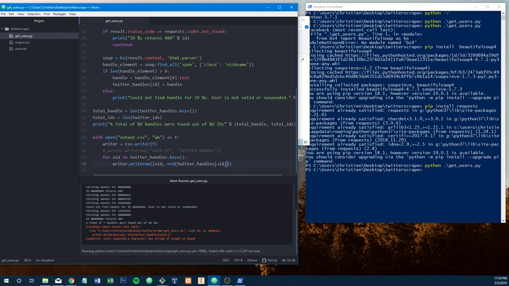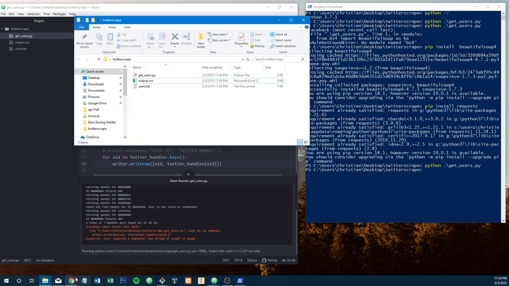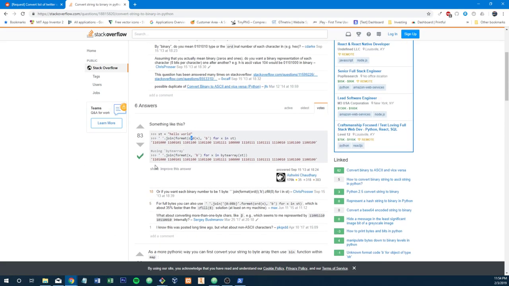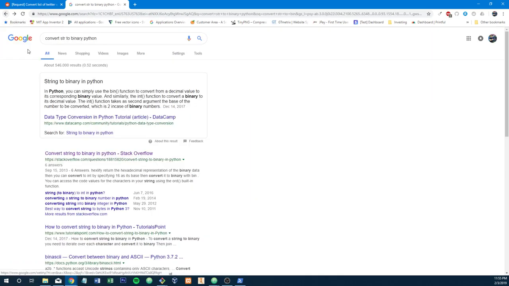Yeah. Okay, so ord is not our guy. We would have to iterate over and then join each one of them. That's kind of annoying. Let's see. Stuff like this happens every time I have to write something to CSV. This looks like the solution that we would do, because this would actually write binary. But that's just so verbose. Just a crazy way of doing it.